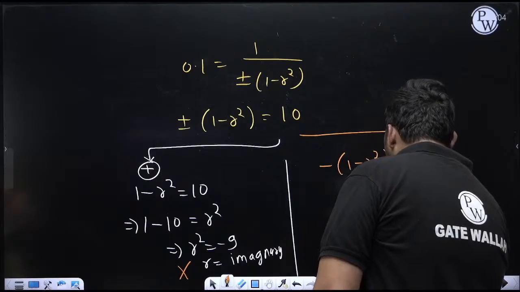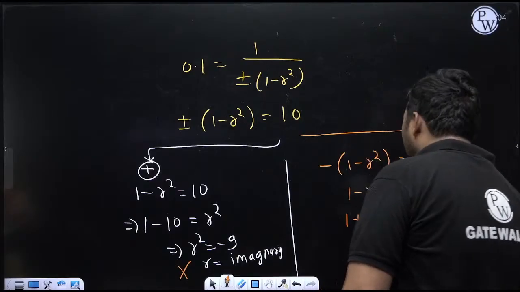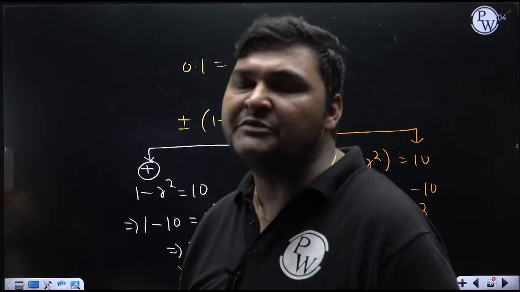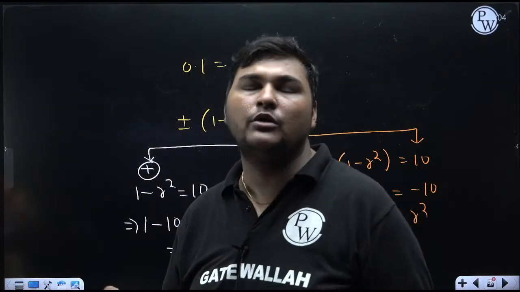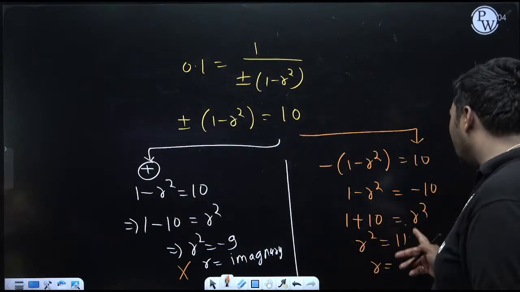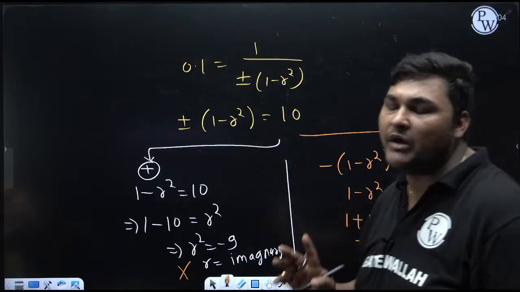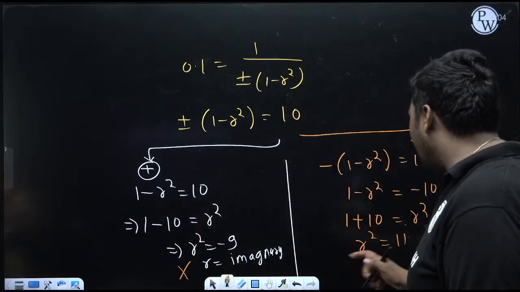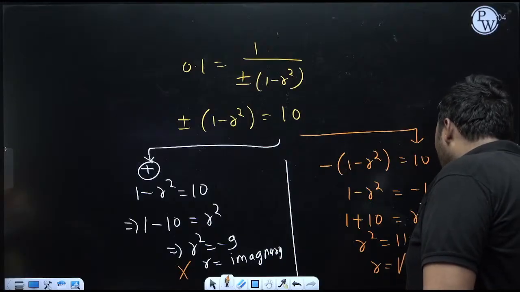So r square is coming 11. Can I say r will be, if r square is equal to 4, r is plus minus 2, or plus minus of square root of 4? Square root of 4 is 2. Similarly, if r square is equal to 11, r will be plus minus square root of 11. But r can never be negative, it is a ratio. So practical value of r is plus square root of 11.